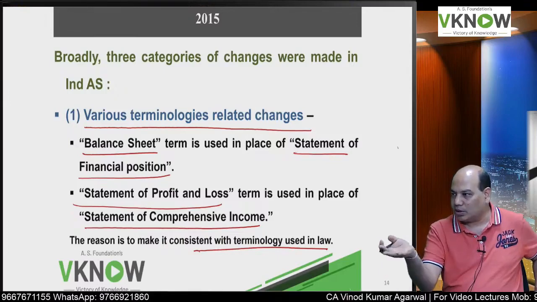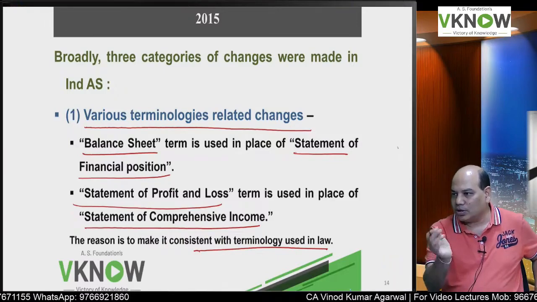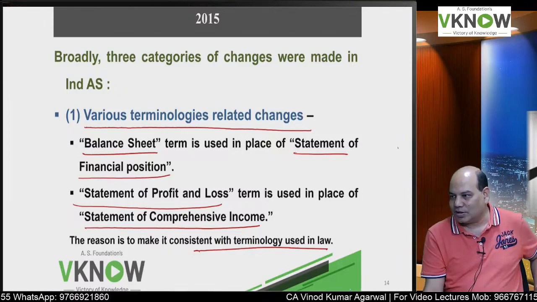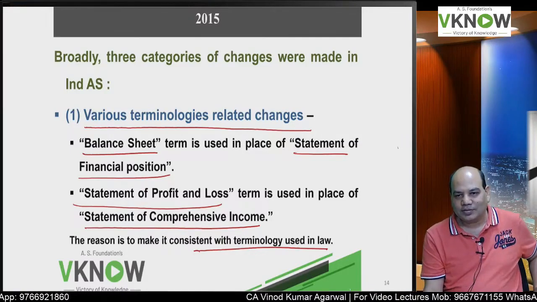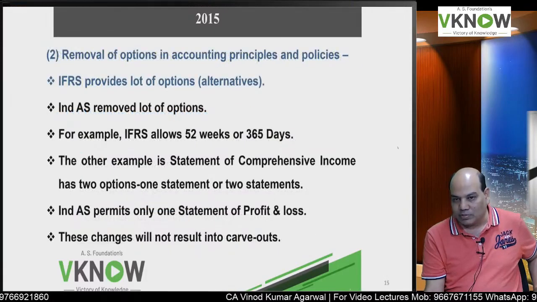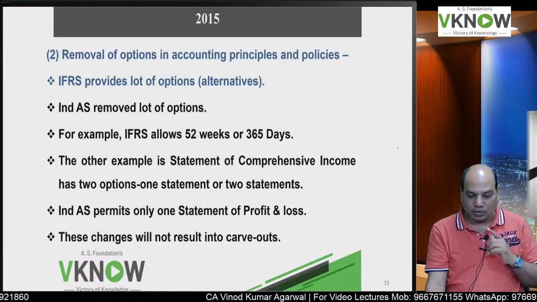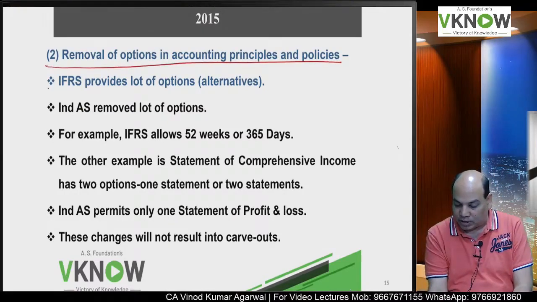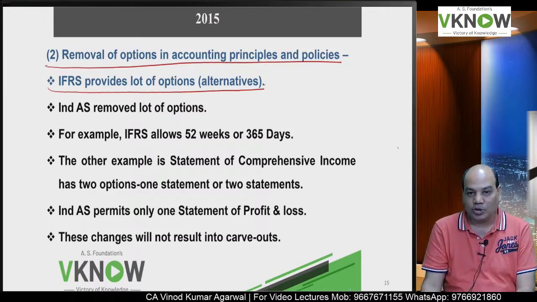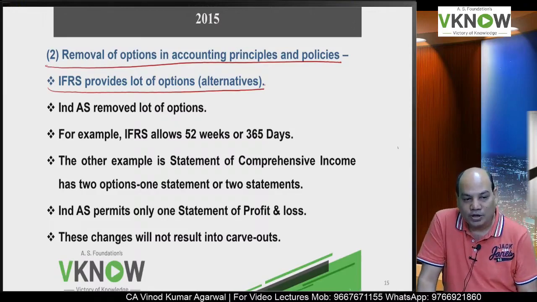So either I have to amend company law or I have to amend IFRS, which is easier. Modifying IFRS is easier because changing the law means parliament approval etc. would be required. Parliament people are busy right now buying and selling the MLAs and MPs only. They don't have time for other things.